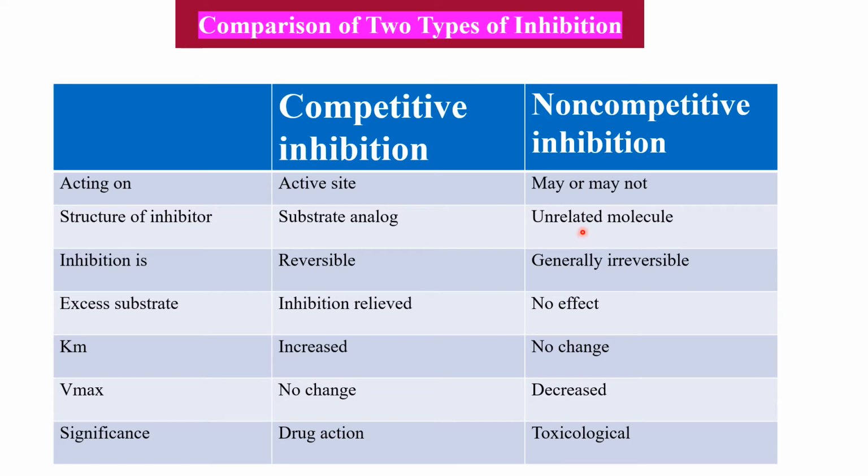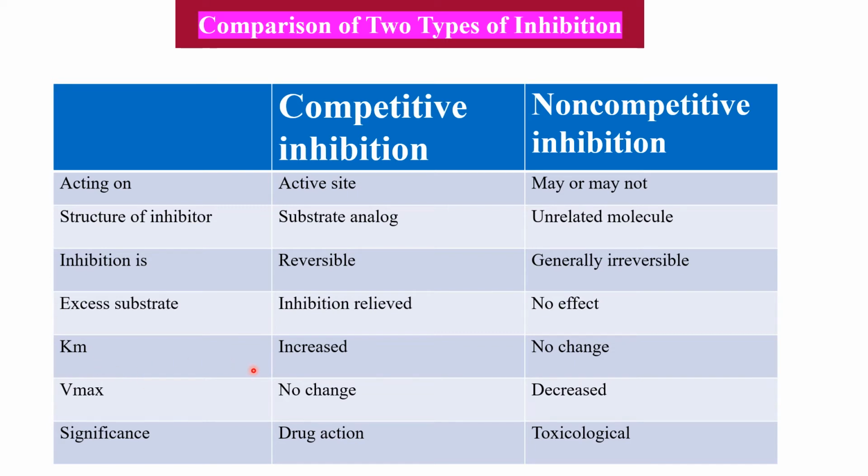Here it is not structurally similar, it is an unrelated molecule. Competitive inhibition is usually reversible and non-competitive is usually irreversible. If we add excess substrate, competitive inhibition can be relieved or reversed. But even after adding excess substrate, non-competitive inhibition cannot be reversed.